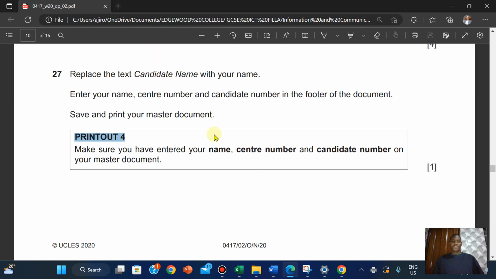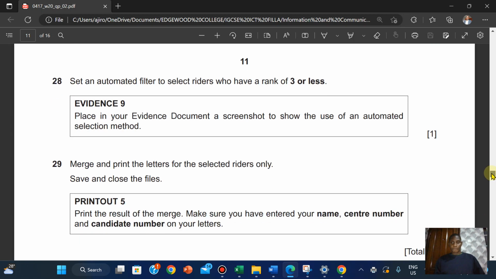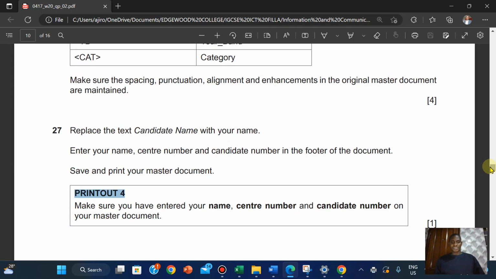Now, most of the time they may not tell you that you're going to print the merge fields, but when they say you're going to print your master document, if you follow the question, it means you're just printing it the way it is. So you don't have to make mistakes on this, guys, because a lot of students tend to convert it to whatever, import the rest. Just print it the way it is. Sometimes they may tell you to just print to display the merge field codes. Other times they may not tell you. You just have to know or use your discretion to know that that is what they mean.